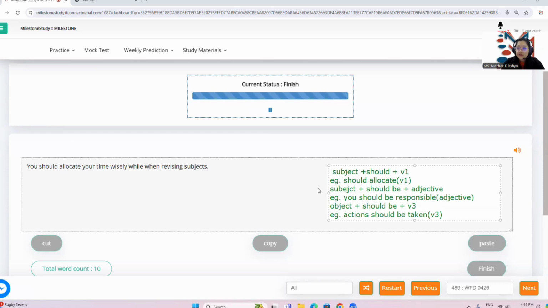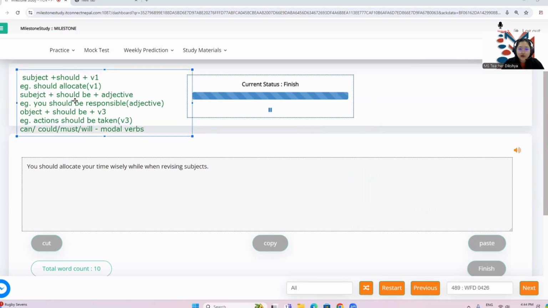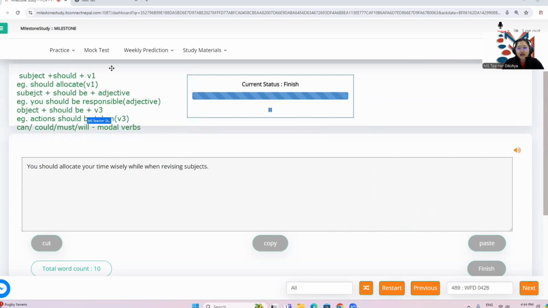All right. And remember, instead of should, you might also have other words like, say, can, could, must, will, basically all sorts of modal verbs. Okay. So this is just a simple way of how modal verbs are used, quite a common structure. Just remember not to forget this while doing Write from Dictation, okay? It helps you in guessing what words you might have missed because be is also one word, all right? So that will also give you 1 mark if you remember to guess it correctly, okay?